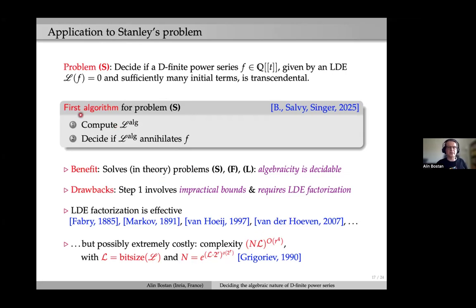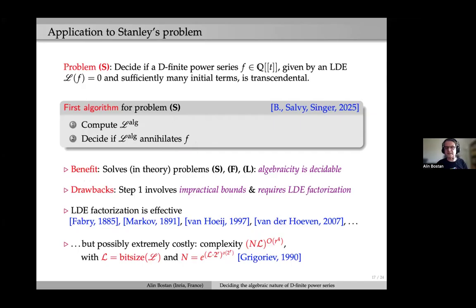First compute L-alg, and then decide, and that's not a difficult step, whether L-alg annihilates our given D-finite function f or not. The great benefit of this first algorithm is that it solves, in theory, all these three problems and shows in particular that algebraicity is decidable. So it solves, at least partly, Stanley's problem.